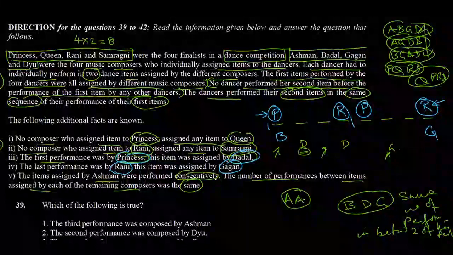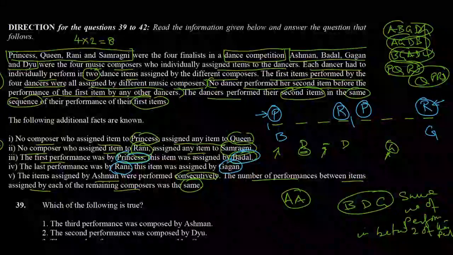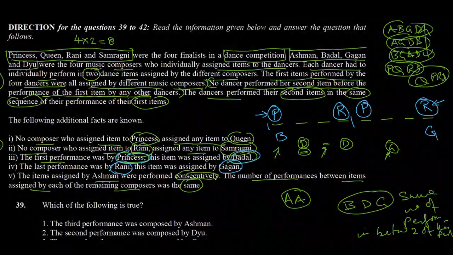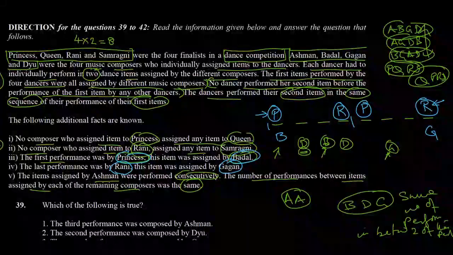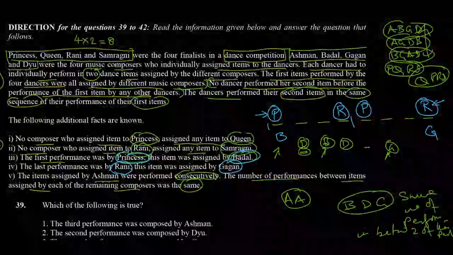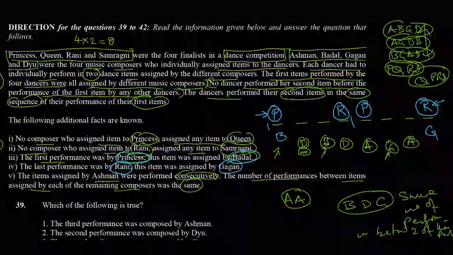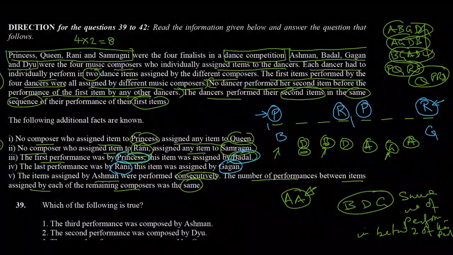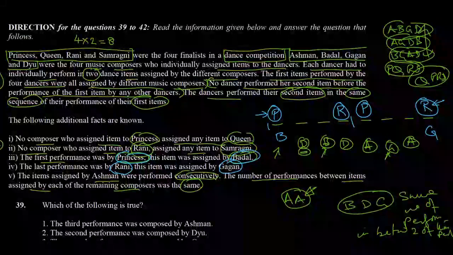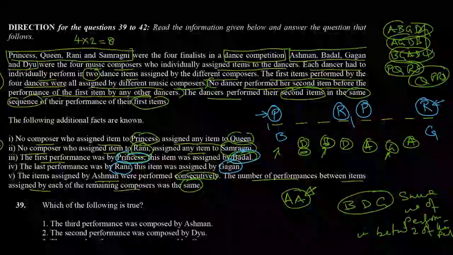So he will also have one gap. So G comes here, D comes here, D comes here, B comes here, and we are left with two slots, which is 5 and 7, where A can come in. But it is told that A's performances will follow one after the other. So let's see how that can happen.